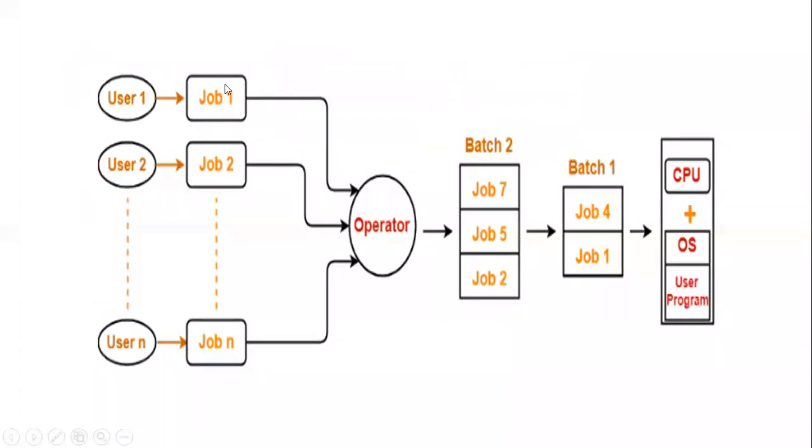See, user 1 has job 1, user 2 has job 2. Like this, multiple jobs are given to the operator. The computer processor will operate those jobs with the help of these batches, where the user can design the operations to allocate to the processor in the form of batches, and groups of punch cards will be made by a certain logic, maybe job 7, 5, 2 together, maybe job 4, 1 together.